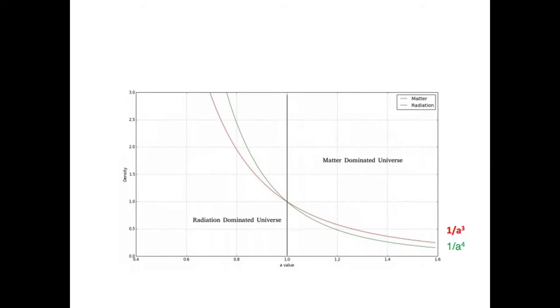This transition from radiation era to matter era occurred when the scale factor satisfied rho radiation equal to rho matter. So we can find the scale factor that corresponds to it from the present day values of the radiation density and the matter density. So let's do this exercise.